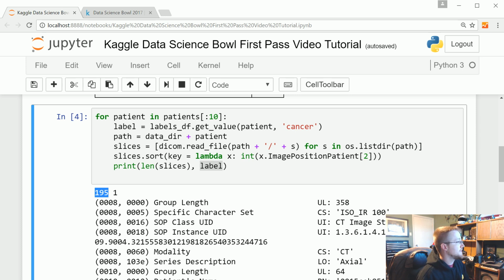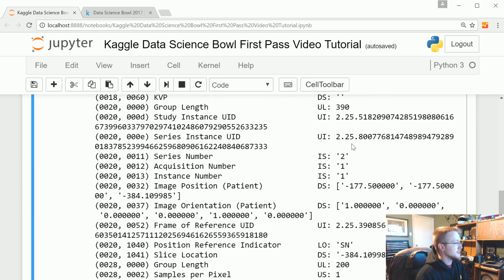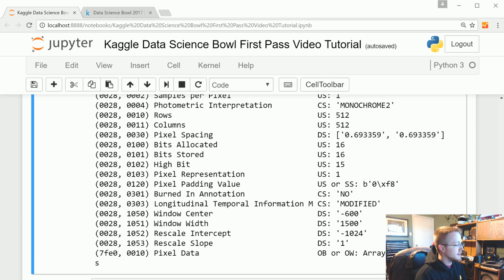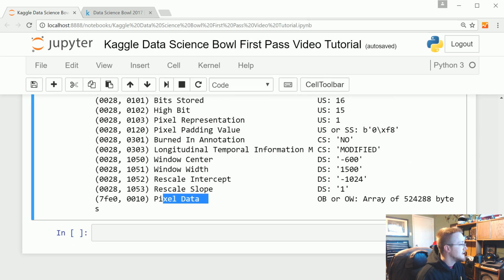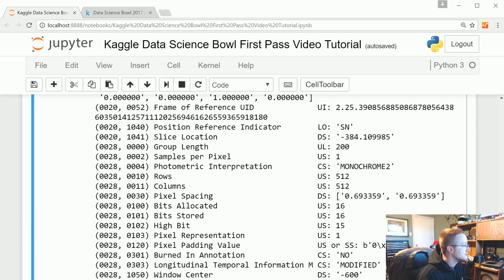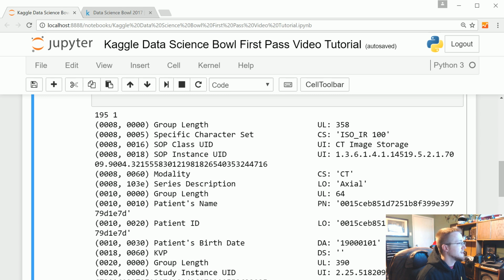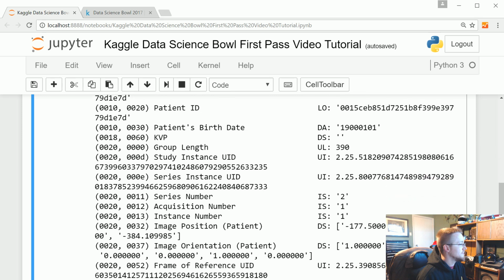The other thing I wanted to do is get this information for a few patients. So we've got slices, and the other thing we could do is, we're pretty sure it's 512 by 512, but we might want to make sure. What we are going to look for is pixel data, and somewhere I think is the pixel array. I'm not totally seeing it. Probably blind.